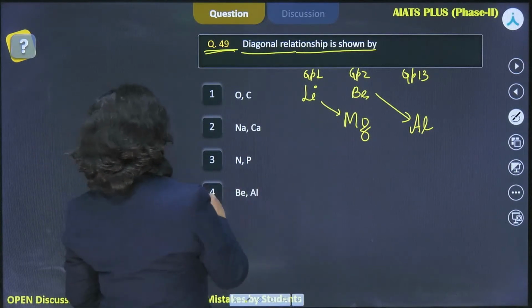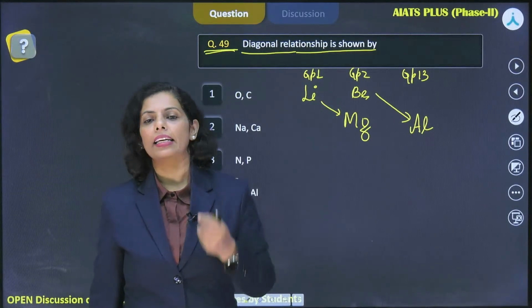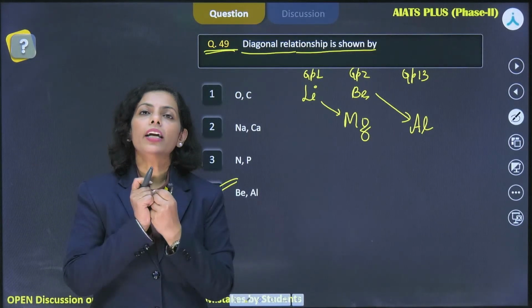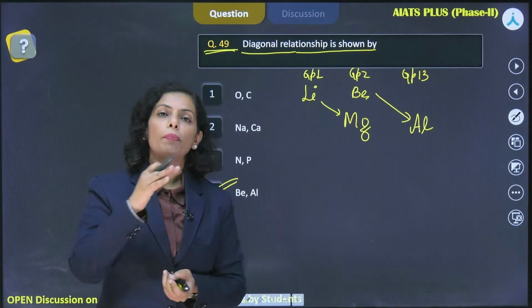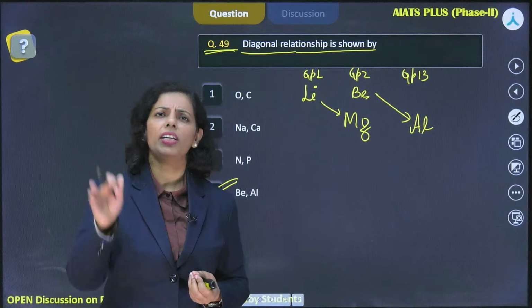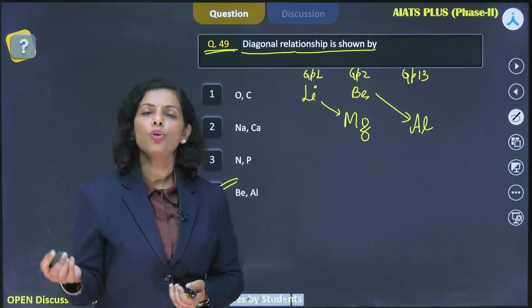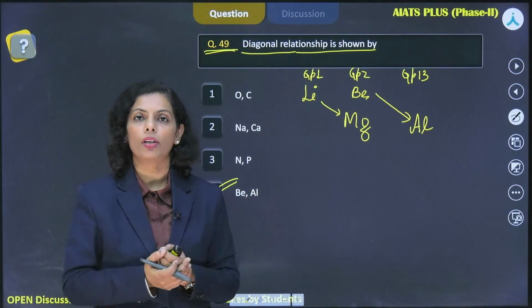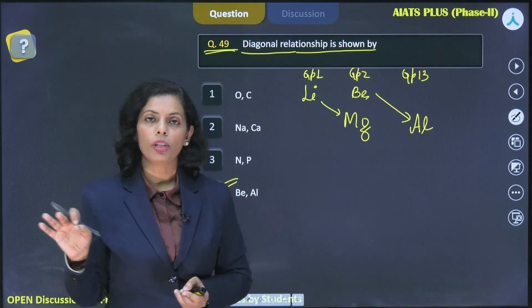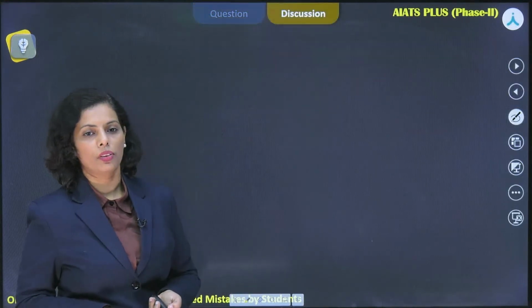And yes, definitely beryllium and aluminium are showing the diagonal relationship. So everybody just please note that though the chapter periodic classification doesn't seem so difficult, it's very, very easy, but still the important concepts are present there. So I just suggest you all have a reading of this chapter, get the important concepts from there, because you need to apply them, and definitely a question would be there in the NEET examination, right?